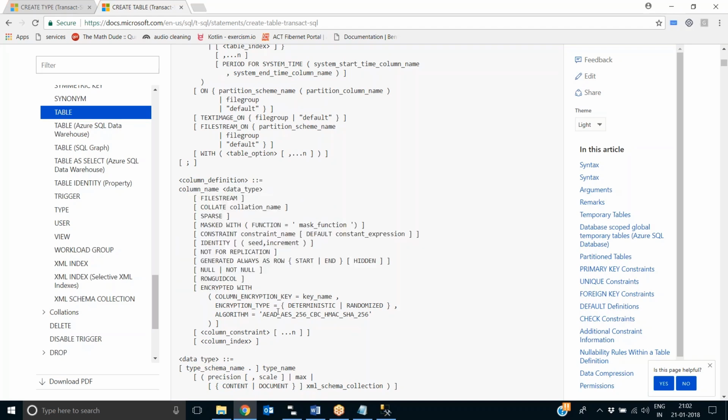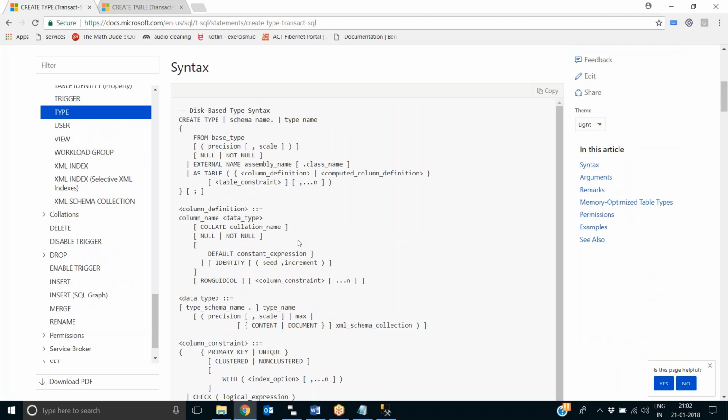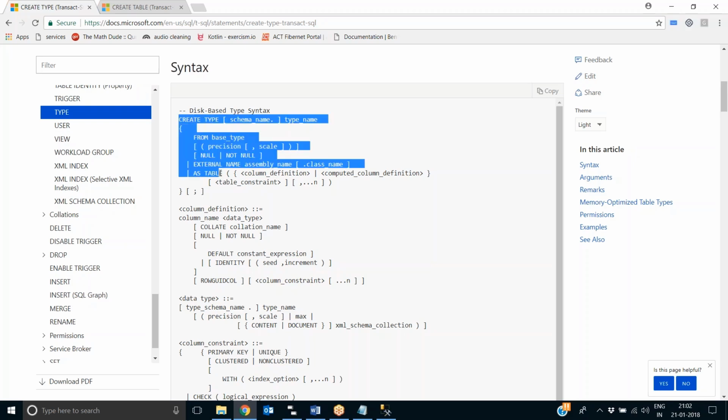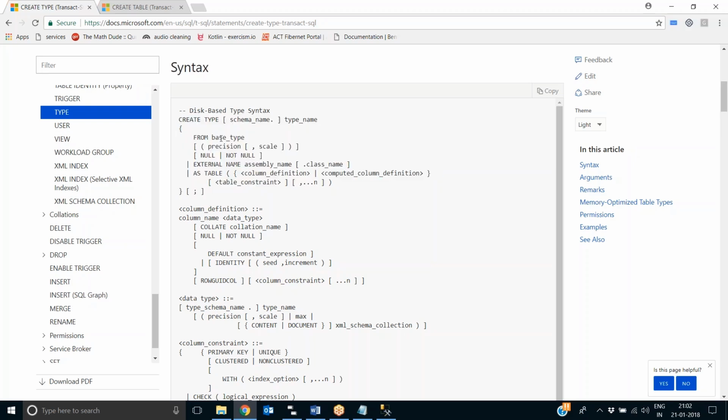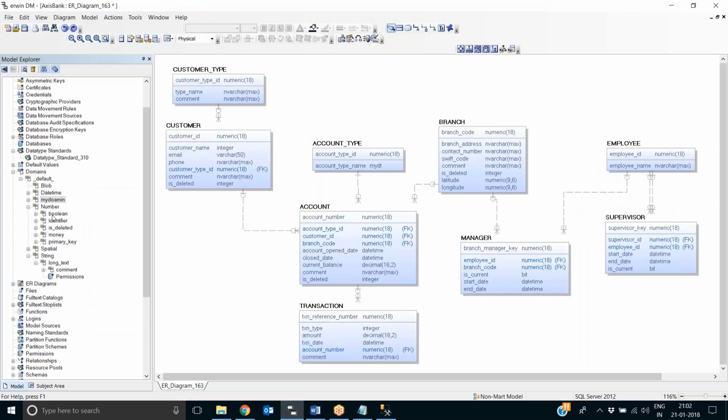So if you have some columns which repetitively happen in many tables, you can create it as a type and then use that type along with multiple columns. The way to create a type is you say create type, specify a name, and then specify from base type, which is actually the base data type. And then you provide nullability, precision, and all other things related to a column. In such a way, if you create a type, then later you can associate that type with multiple columns in SQL Server. That is the case for Oracle as well. You can create types and later associate them with multiple columns, which is very similar to domains.